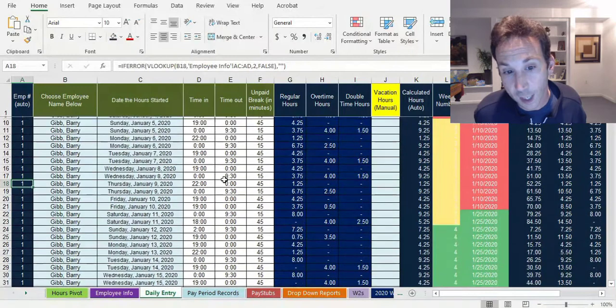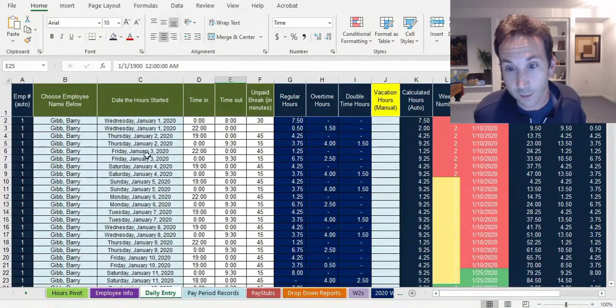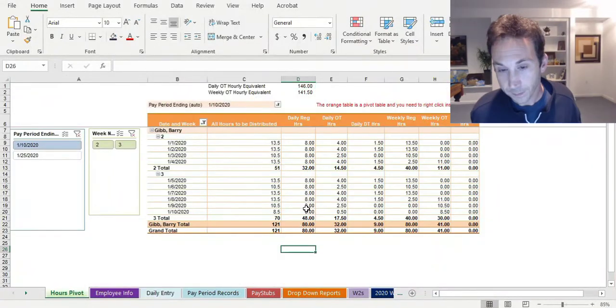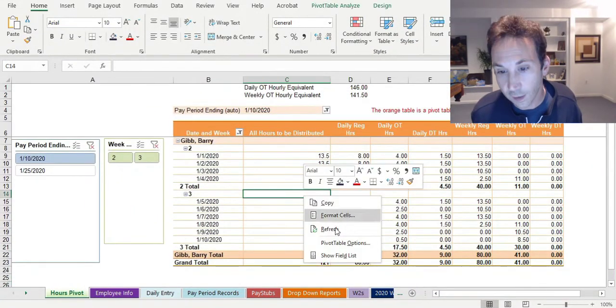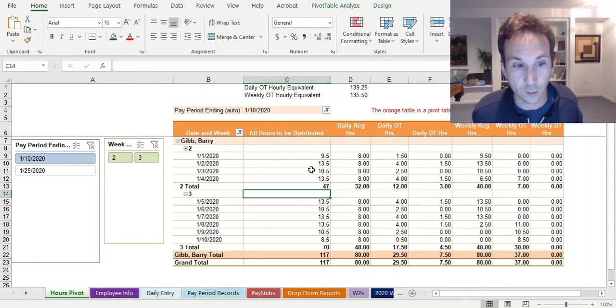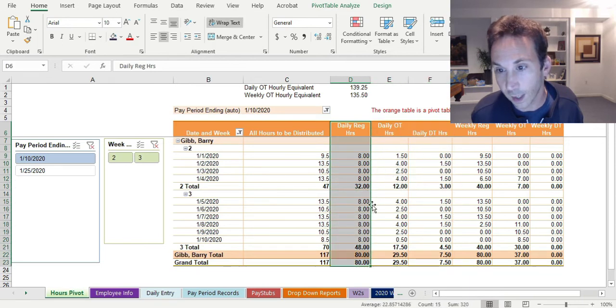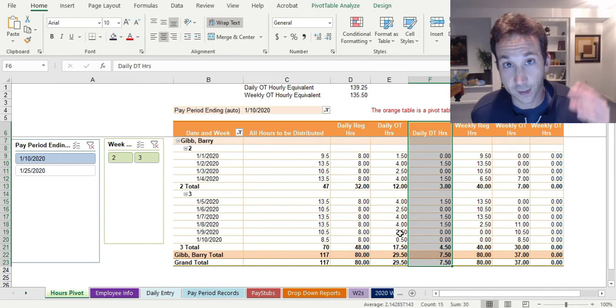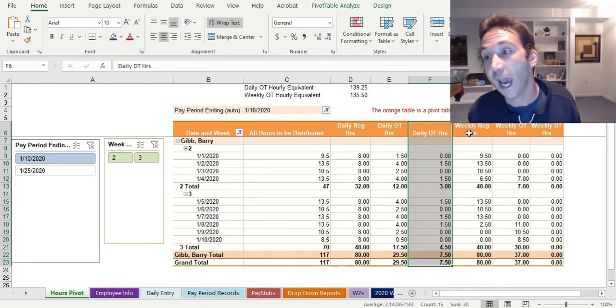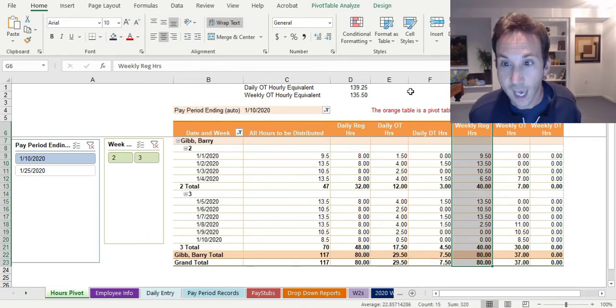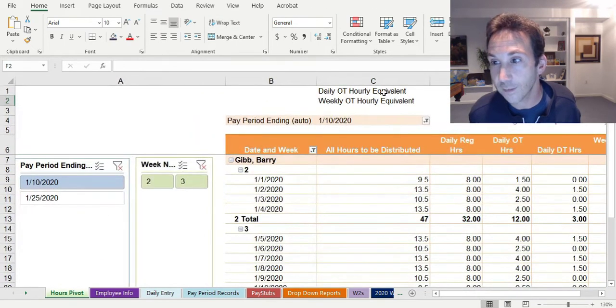So after you enter in all your time and all your days here, you can go over to this hours pivot sheet. The hours pivot sheet is an automated report that you can refresh. And when you refresh it, it is totaling up all your daily regular hours, daily OT hours, and daily double time hours based on the daily way of calculating things. And it's also doing the same thing based on the weekly way of calculating things. And you know what you get? You get something up here.